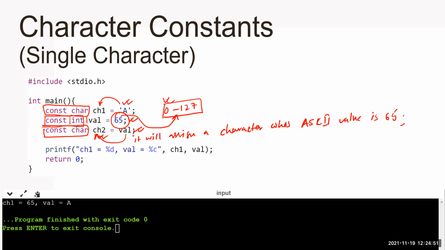Now see what ch1 and val get printed. What is the type of val? Integer. Here is val, but what type of format specifier am I using? %c. So it will convert it to a character. What is the value of val? 65. See what it prints: a. So 65 is the ASCII value of a.